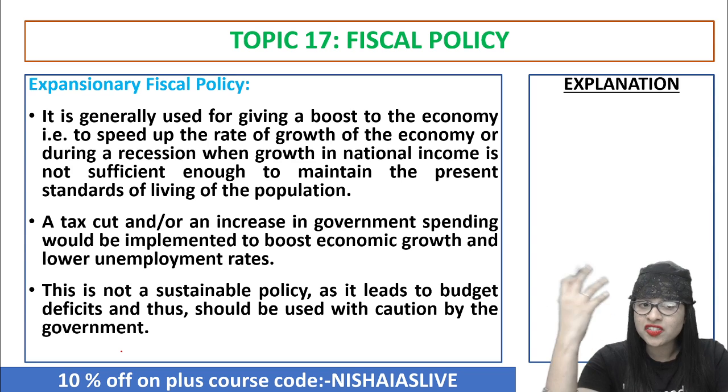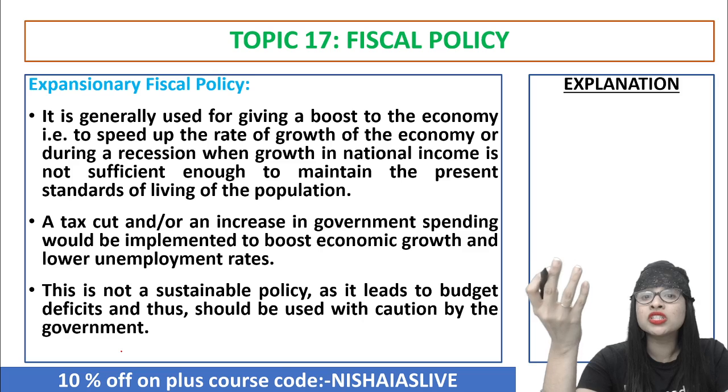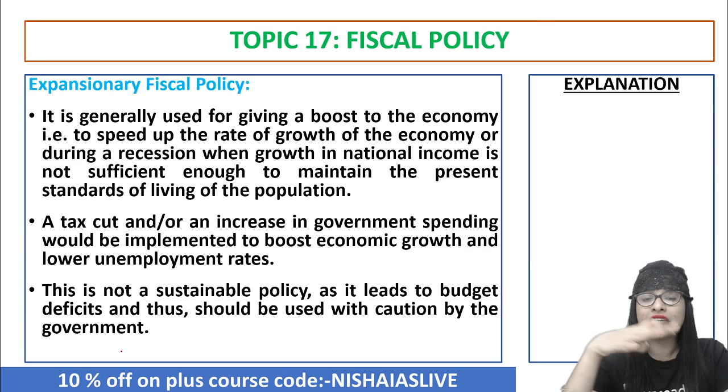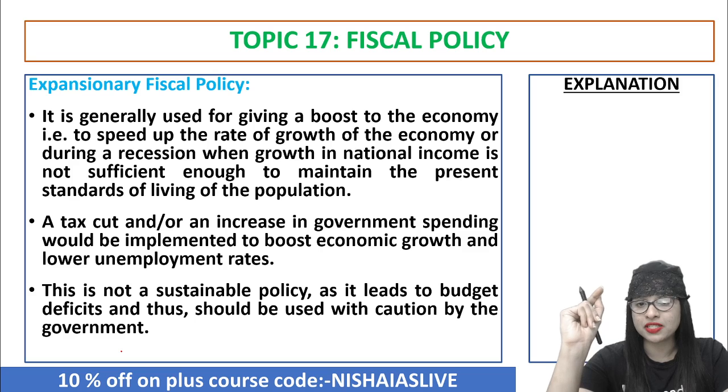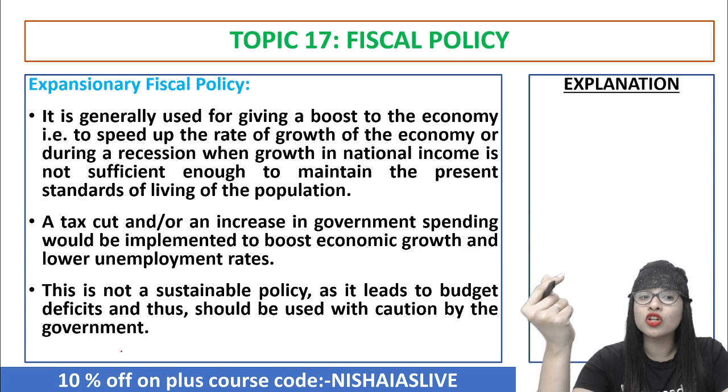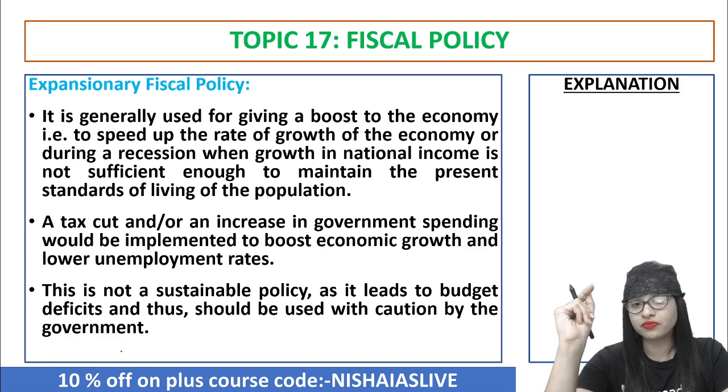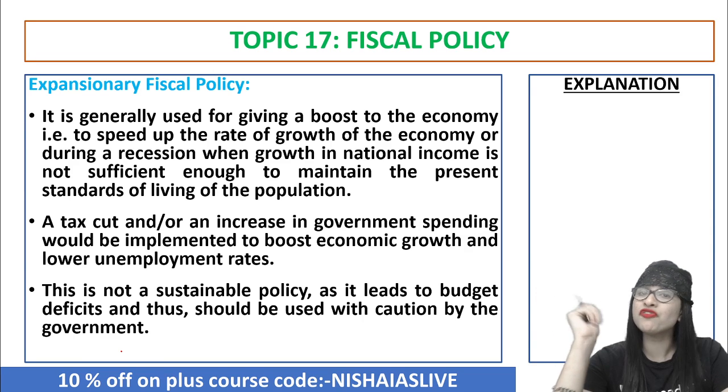So now in such kinds of situations, we need to actually boost up the economy, right? To maintain the living standards and to ensure that the people are not going into poverty and all. So you have to use an expansionary fiscal policy. How can you do that? Simple. The government has to increase their spending, because that is indeed very important to boost economic growth, and also they have to go for a tax cut. This is how they can go for expansionary fiscal policy.